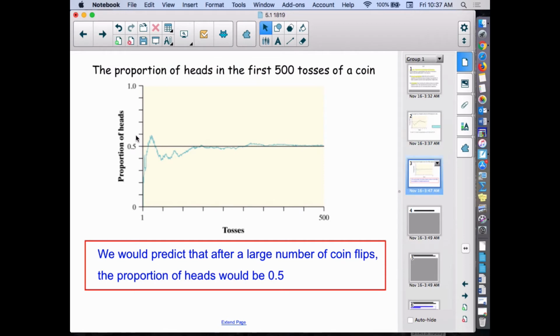And that'll keep cycling back and forth as we keep track of flips. But eventually what'll happen, so here's an extended view now looking at 500 tosses, we might see a lot of fluctuation earlier, but eventually it's going to start settling out where we're going to be almost indistinguishable from 50% if we flip enough times. So we would predict that after a large number of coin flips, and large meaning very, very large, the proportion of heads would be 0.5.